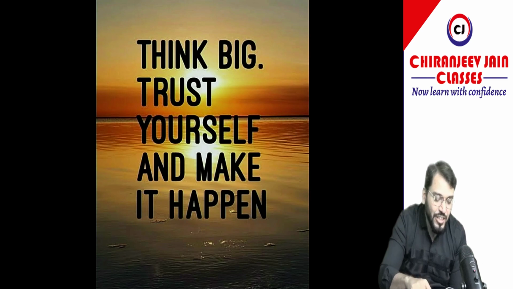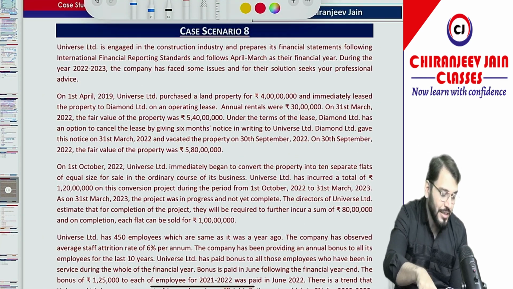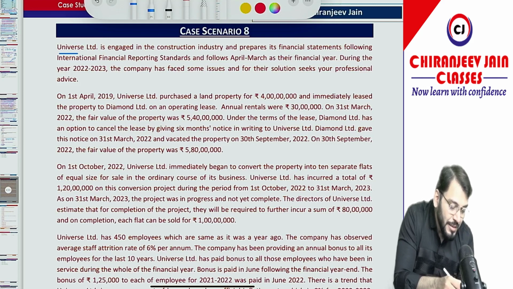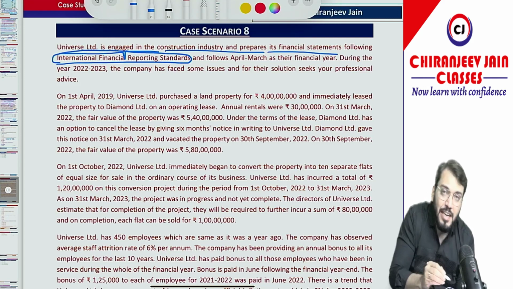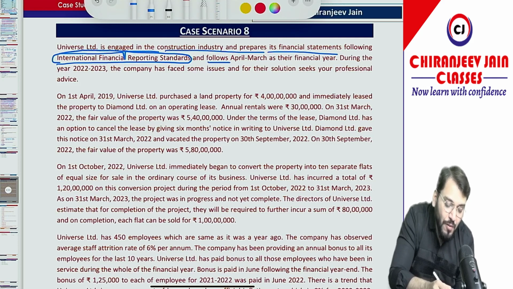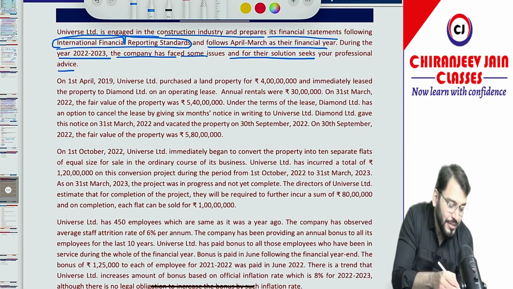Let us start the discussion of case study number 8. Can we start? Yes sir. Universe Limited is engaged in the construction industry and prepares financial statements following International Financial Reporting Standards. Once again, read it as Ind AS, and they follow April to March as their financial year. During the year 2022-23, the company has faced some issues. For their solution, they seek your professional advice.